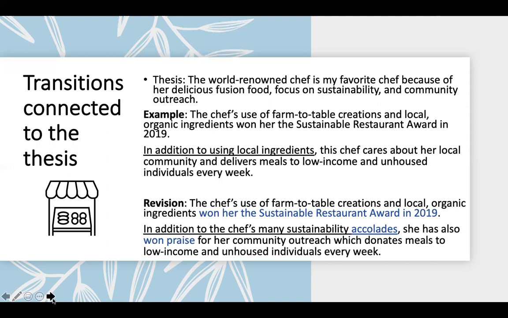In the first example, the transition focuses on the theme or idea of locality rather than the main thesis. The thesis is focused on why the chef is the best or why she's the author's favorite. To connect this transition to the thesis, we might revise it as follows. The chef's use of farm-to-table creations and local organic ingredients won her the Sustainable Restaurant Award of 2019. In addition to the chef's many sustainability accolades, she has also won praise for her community outreach, which donates meals to low-income and unhoused individuals every week.